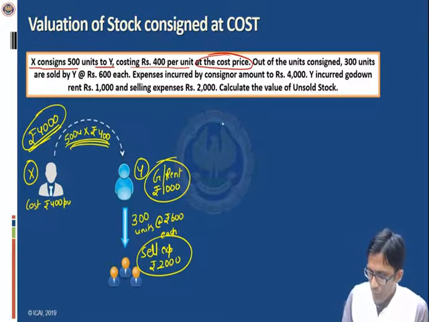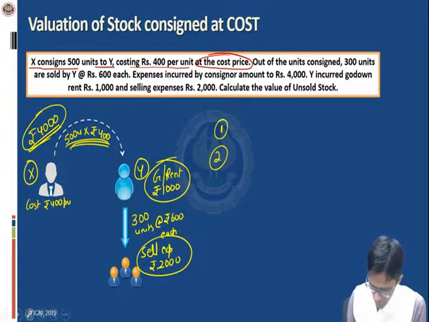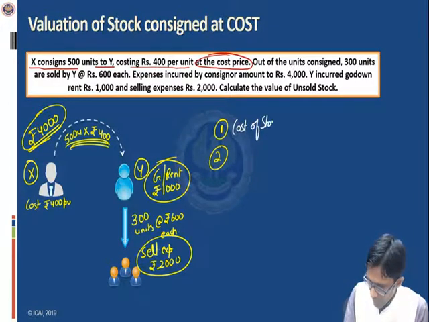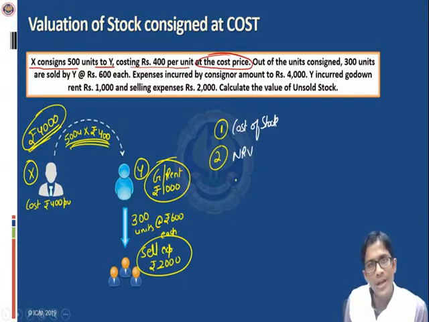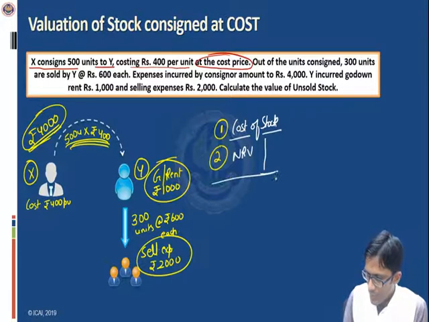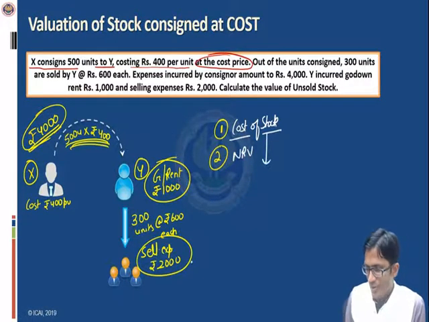As I'd already told you, we have to keep in view 2 points. The first point will be the cost of stock, and second will be the net realizable value. Has the question given any indication of net realizable value? No. So we'll ignore it. We'll just focus on the cost of stock. Now, cost of stock is composed of parts. What all are included in it? Let me write it in statement form rather than in chart form.